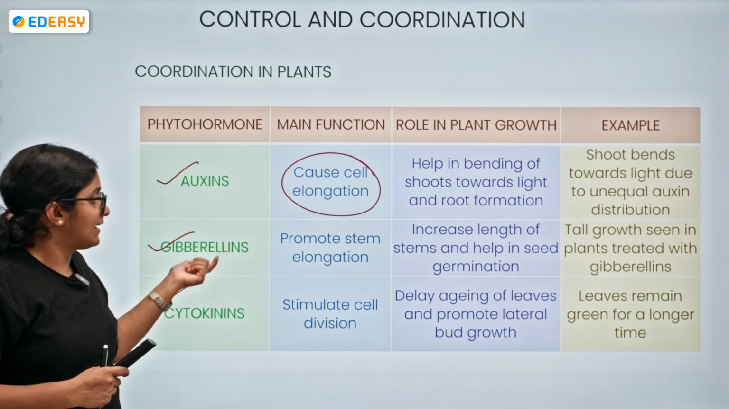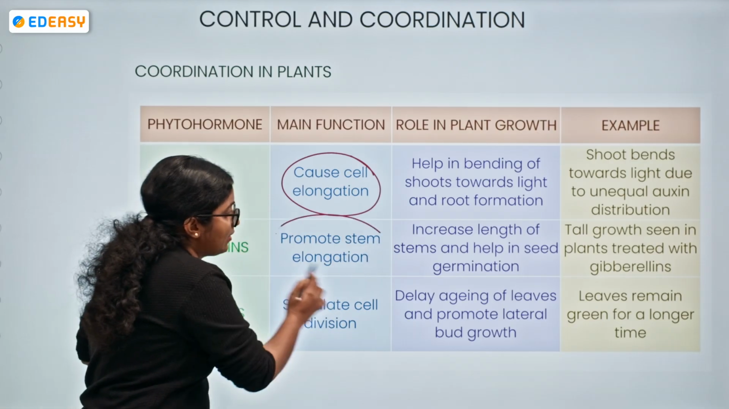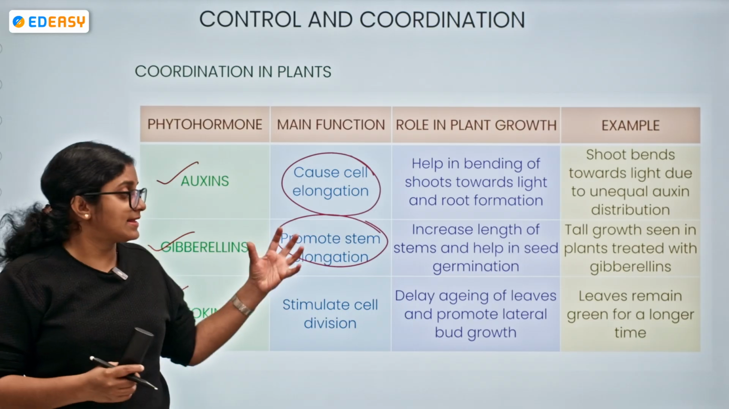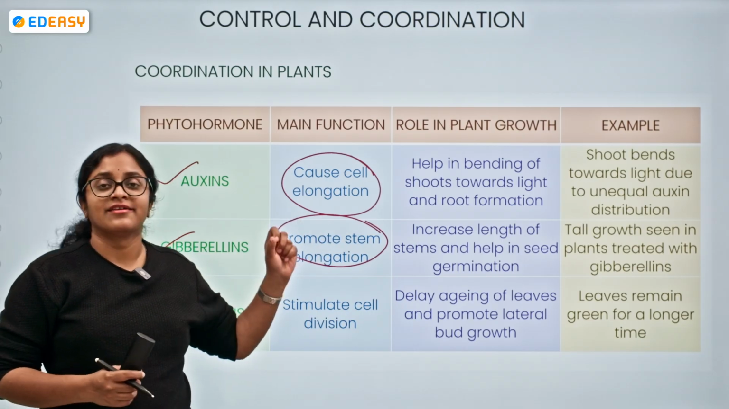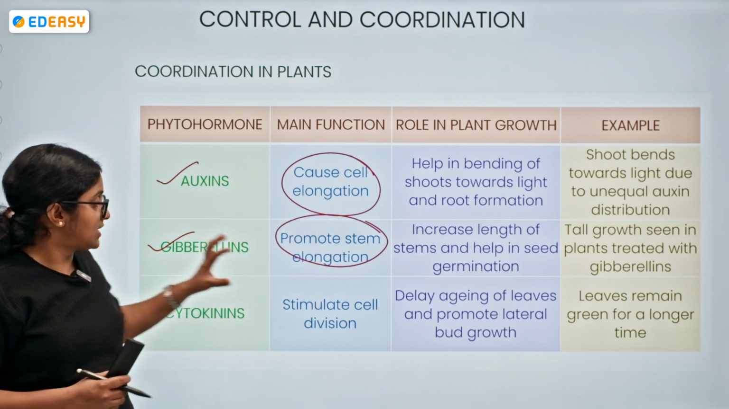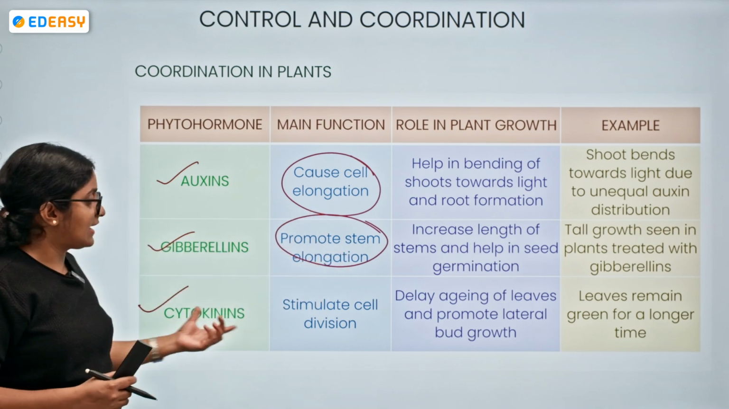And on the other hand, we have gibberellins. What do they tend to do? They promote stem elongation. They are helpful in seed germination and they increase the length of the stem. We can say tall growth is seen in plants, particularly the ones treated with this plant hormone, gibberellin.